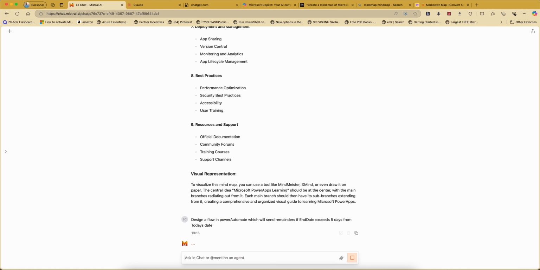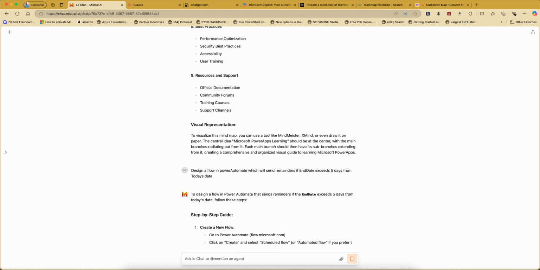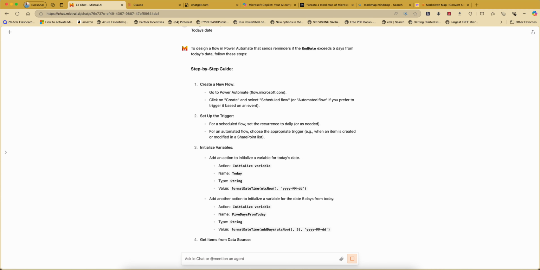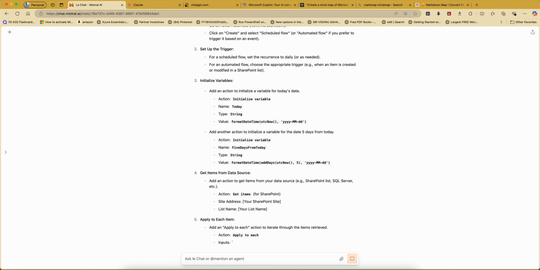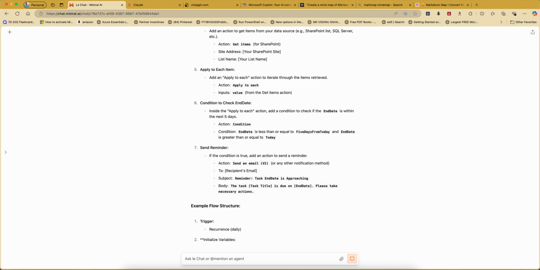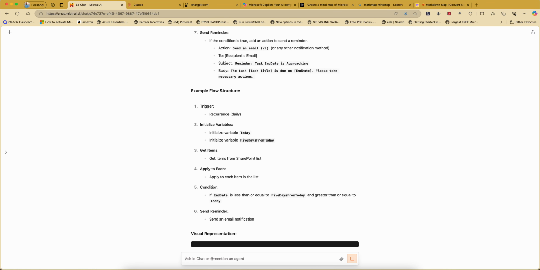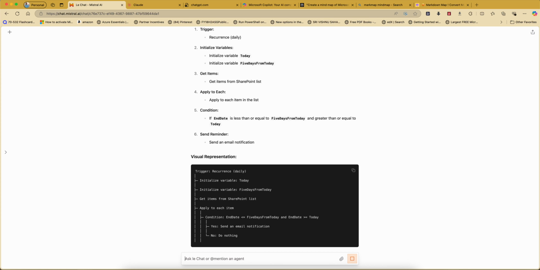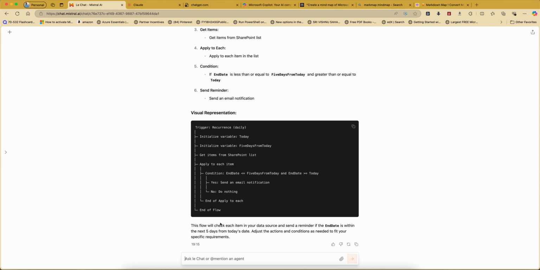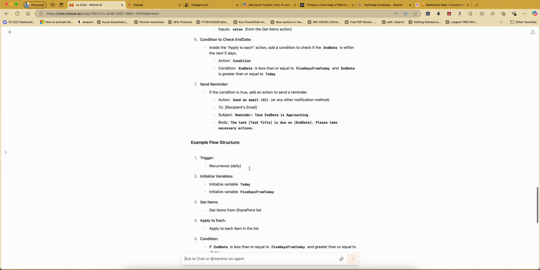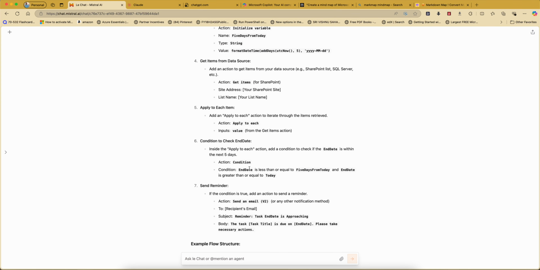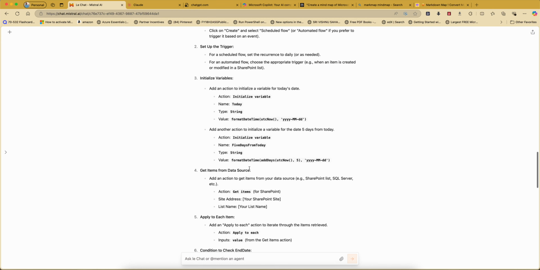Just see, go to Power Automate, click create. Action: initialize variable today, string format, nice. Initialize variable 5 days from today, format datetime. Then apply to each. So we are getting some knowledge on how to create reminders in Power Automate using Mistral.ai. It is giving a rough flow where we can make use of these steps.